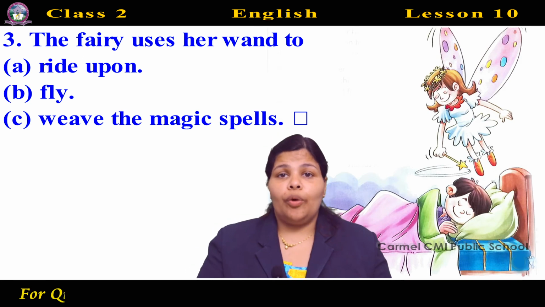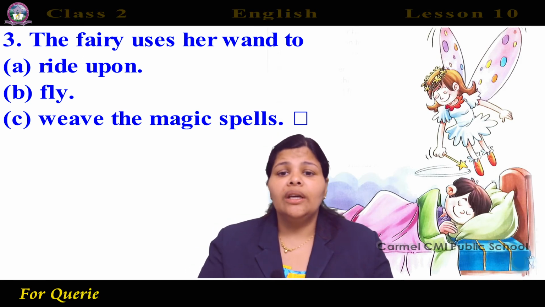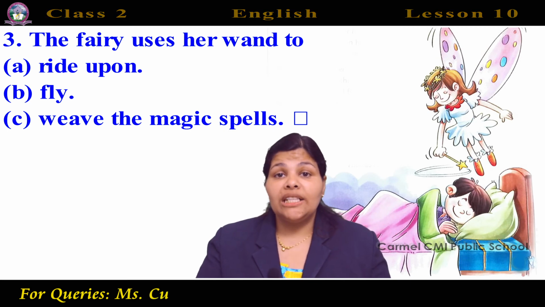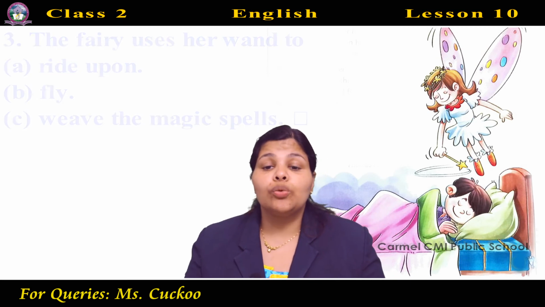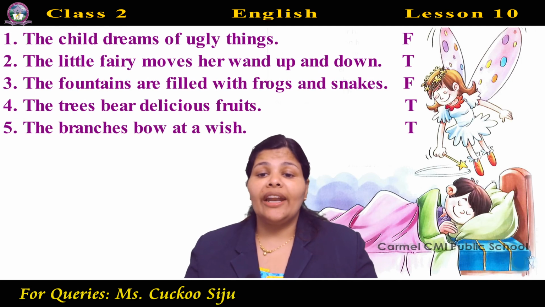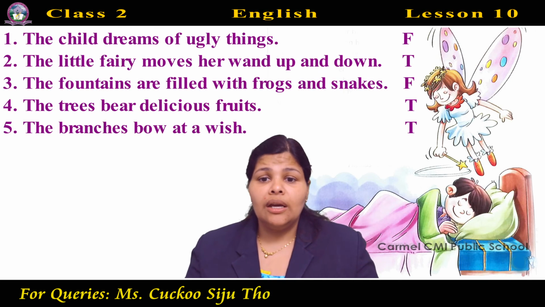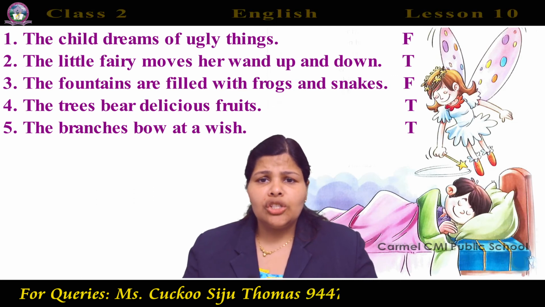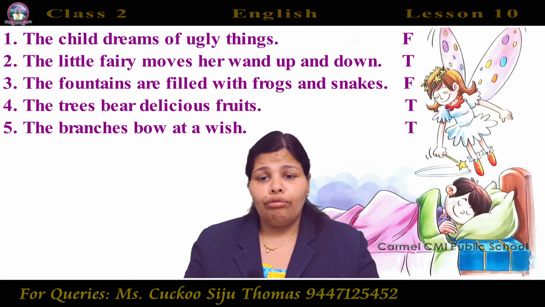Third one. The fairy uses her wand to ride upon, fly, weave the magic spells. What do they use it for? For showing magic. Okay. So which is the answer? C. Weave the magic spells. Next one. Write T for true and F for false sentences. The child dreams of ugly things. In this poem, is the child dreaming of ugly things? No, it is wrong. So it is false.